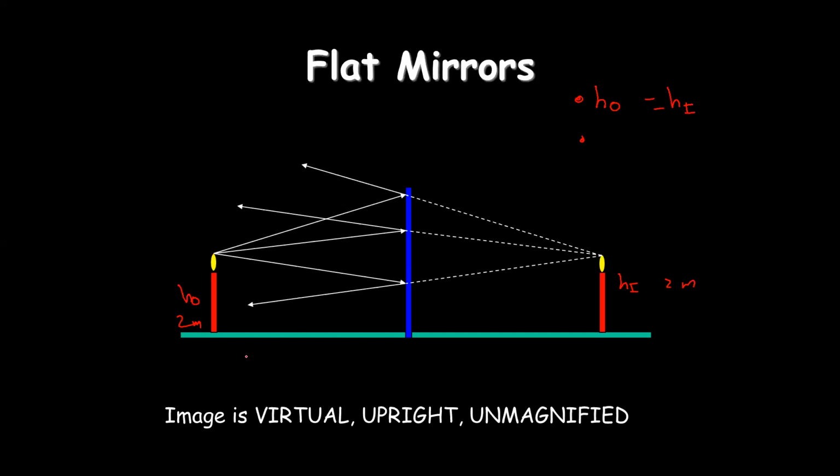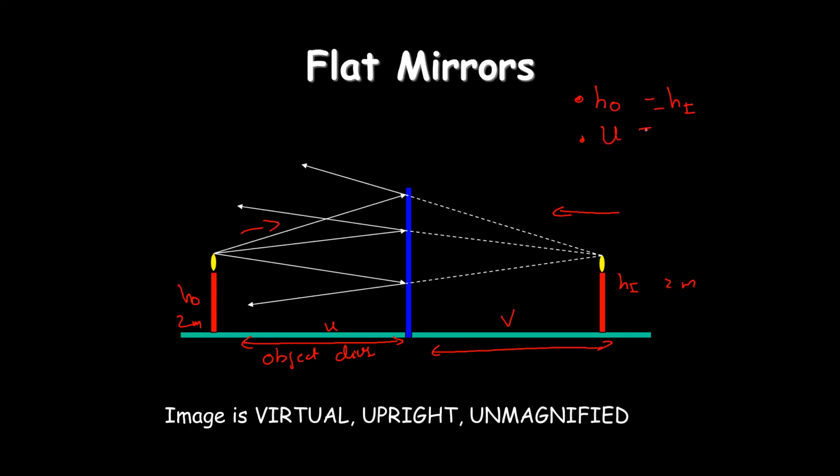And at what distance do you stand in front of the mirror? Object distance we call u, and image distance we take as v. The distance from the object to the mirror and from the mirror to the image is the same. If the object moves towards the mirror, the image also appears to move towards the mirror. Have you observed this, children? When you see your face daily, if you go a little back from the mirror, the image also goes back. If you come forward, the image also comes forward, because it maintains the same distance between the object and the image.